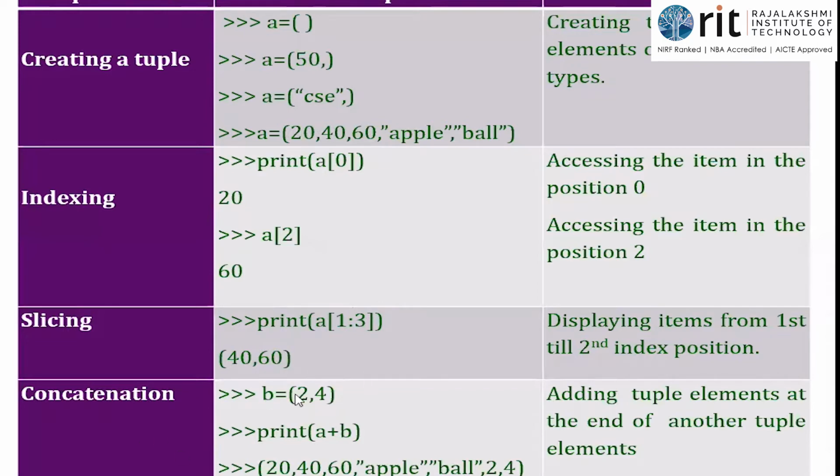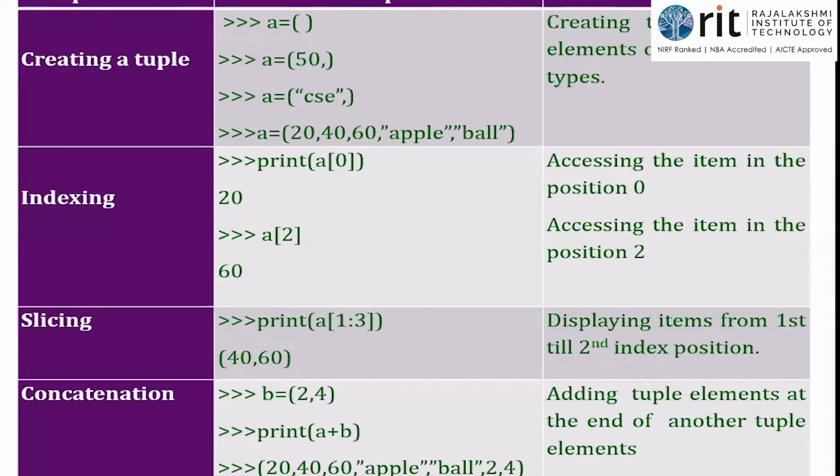Concatenation. Here I have B is equal to 2, 4. Look at this. B is equal to 2, 4. It is of type tuple only. How do we justify this? 2, 4 values are separated by commas. So multiple values are there, and then put them in round brackets or parentheses. So B is of type tuple. Now I can concatenate because A is of type tuple and B is also of type tuple. So I can join them. So print A plus B.